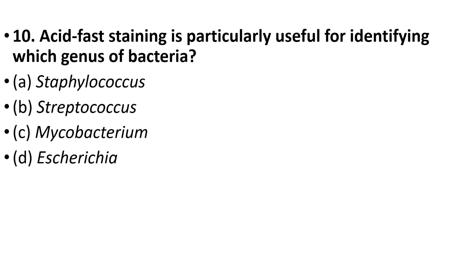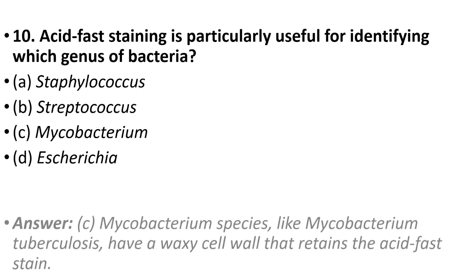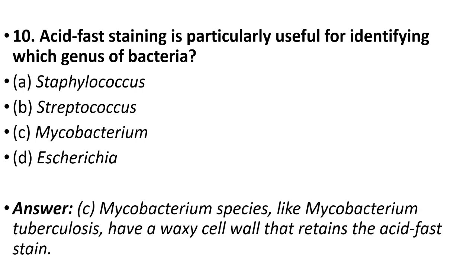Tenth question: acid-fast staining is particularly useful for identifying which genus of bacteria? Staphylococcus, Streptococcus, Mycobacterium, E. coli. Your answer is option C, Mycobacterium. Mycobacterium species like Mycobacterium tuberculosis have a waxy cell wall that retains the acid-fast stain. It consists of mycolic acids.